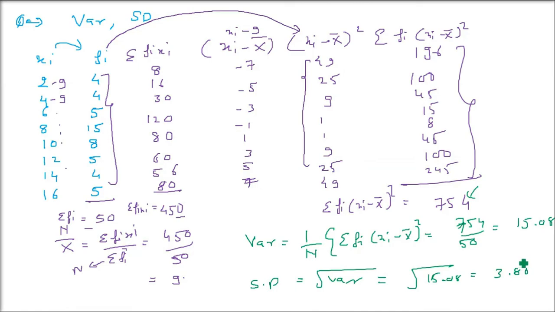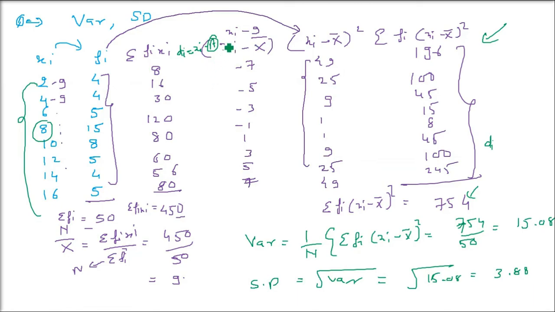Okay. I told you about this now, but the thing is that this is a tedious and time consuming method. It's used rarely actually in practice. So we will use another method. As I told you, DI. We will first introduce DI, basically xi minus a, the first column minus the assumed mean. So you have to subtract this assumed mean, which is any value, say 8 you take here.